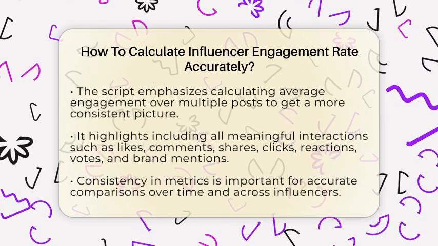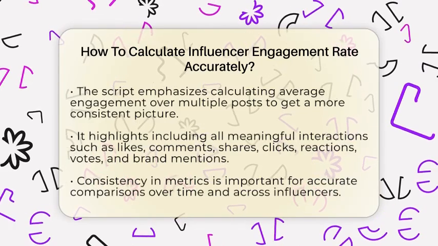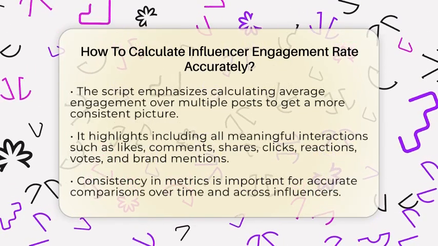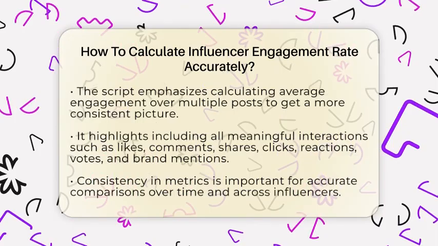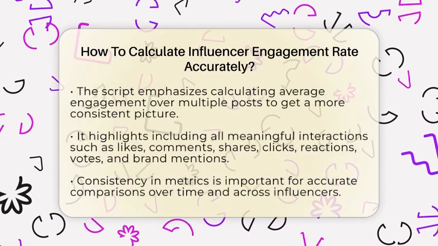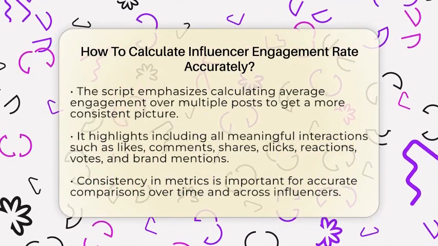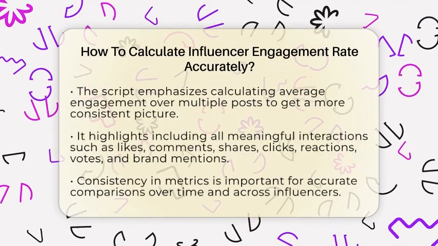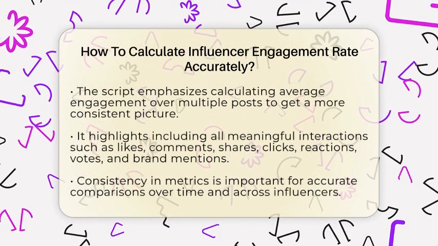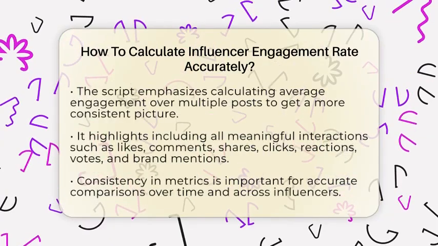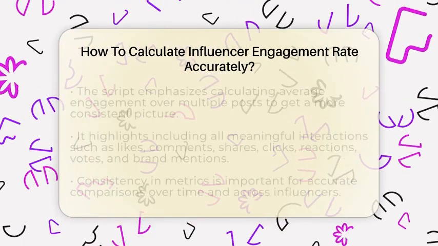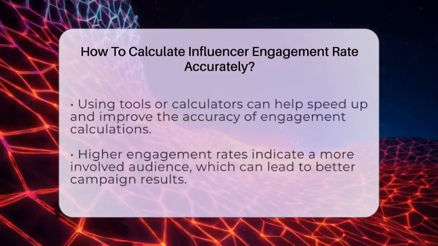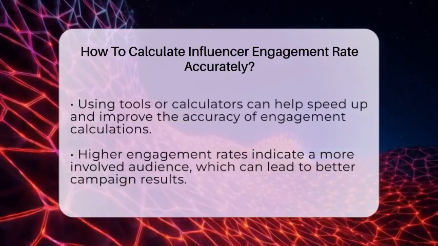performs across different groups. Another method is to compare the total interactions to the influencer's total number of followers. Here, you divide the total engagements by the follower count and multiply by 100. This approach is simple and works well when reach data isn't available. It shows how actively followers respond to the influencer's posts, giving you a quick snapshot of engagement levels.